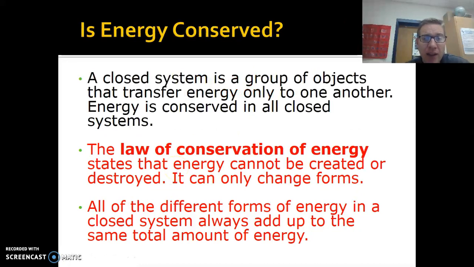All right, the last thing here is really important, and is energy conserved. So this is another question we want to write on the left side, and these are our notes. So is energy conserved? In a closed system, which is a group of objects that transfers energy only from one to another, energy is always conserved in that system. What that means is you can't destroy energy and you can't create energy. So we call this the law of conservation of energy. Energy cannot be created or destroyed. It can only go from one form to another. So all the different forms of energy in a closed system always add up to the total amount of energy. So that's the law of conservation of energy.